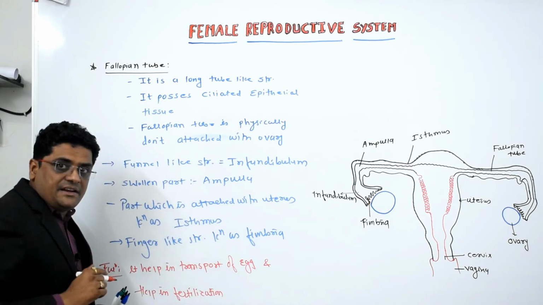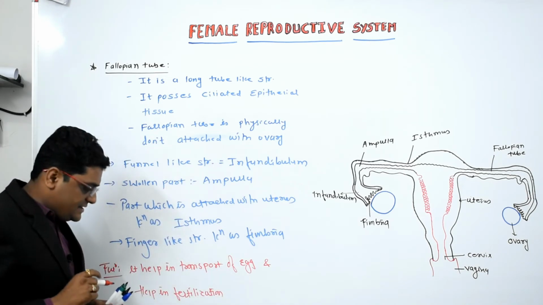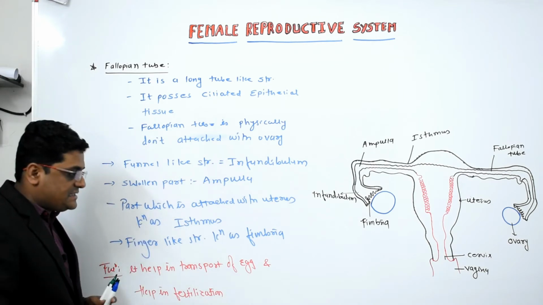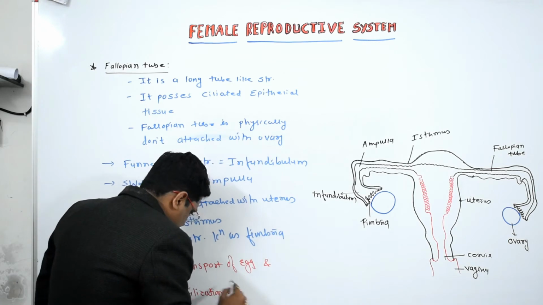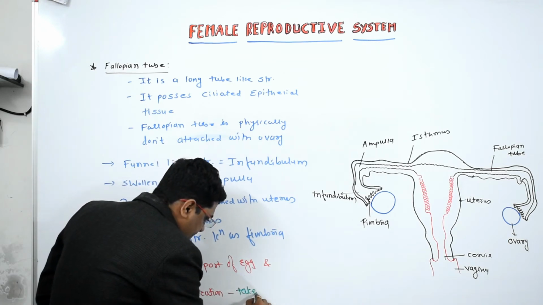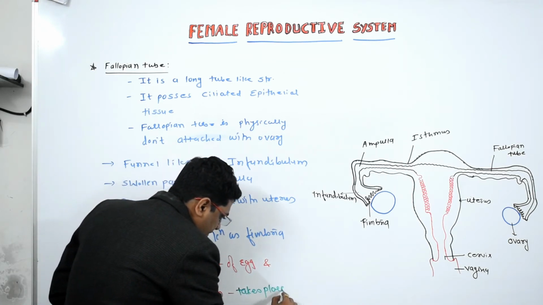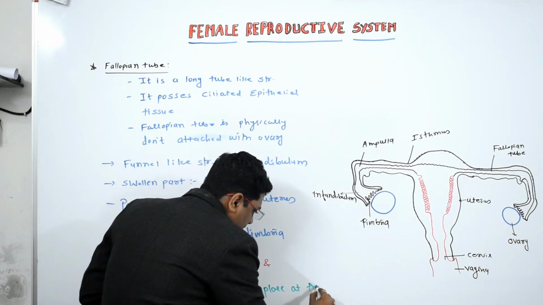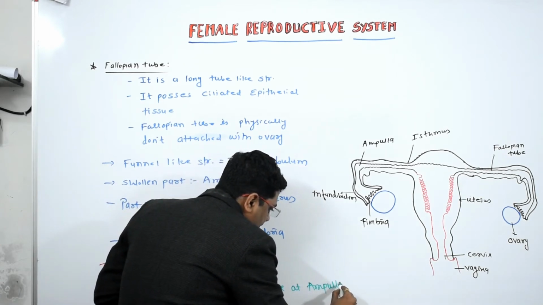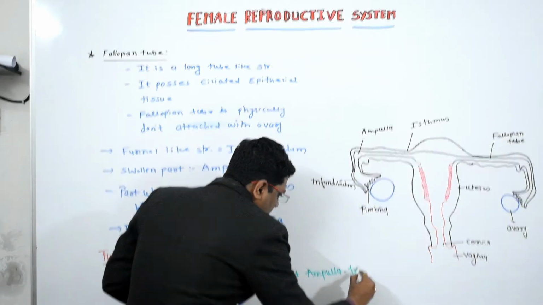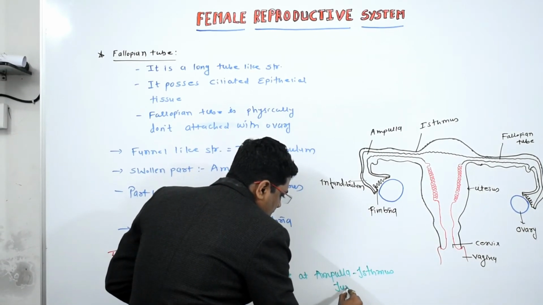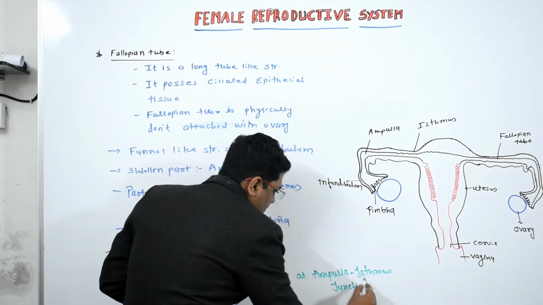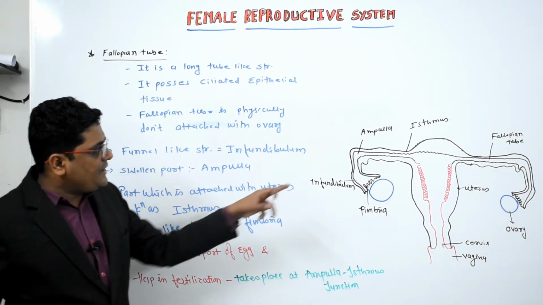And where exactly does fertilization take place? Fertilization exactly takes place at the ampulla isthmus junction.